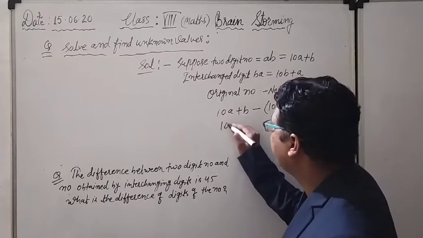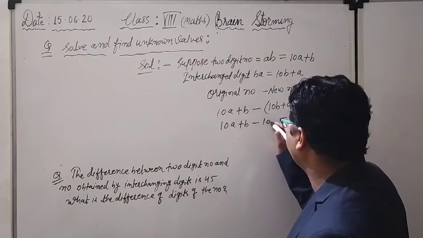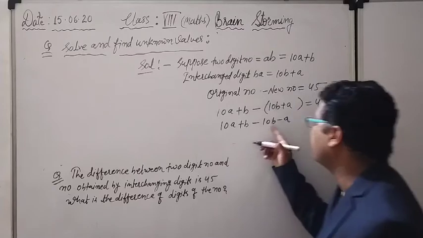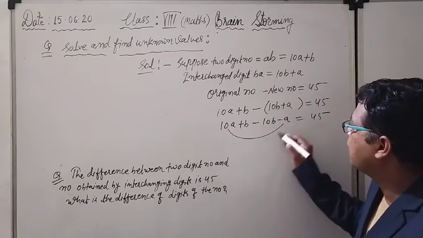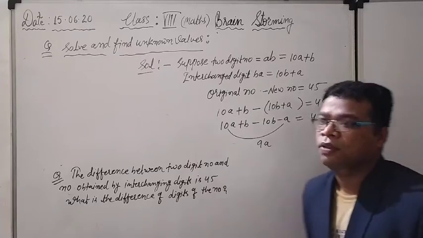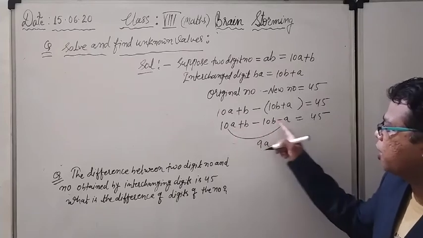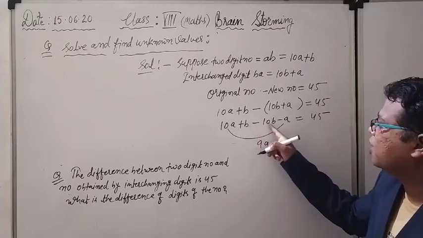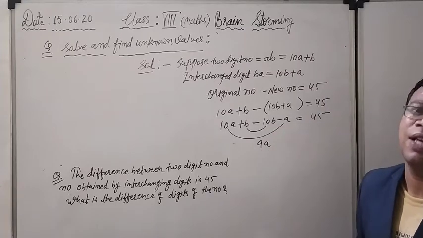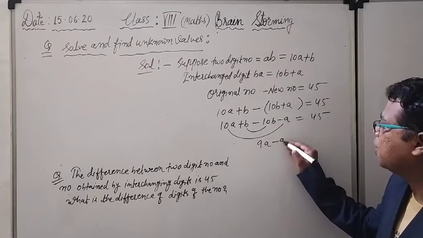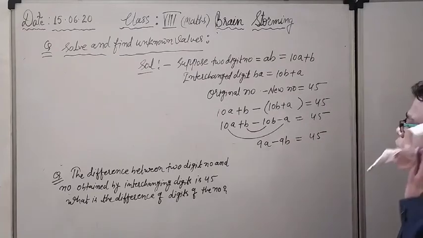See here, 10A plus B. Because of this minus sign, both the things are converted into the negative form. So this is minus 10B, this is minus A, equal to 45. Now 10A minus A gives me 9A, and B minus 10B, because the negative digit is larger, my answer will become minus 9B, equal to 45. That you know, so no need to explain more.